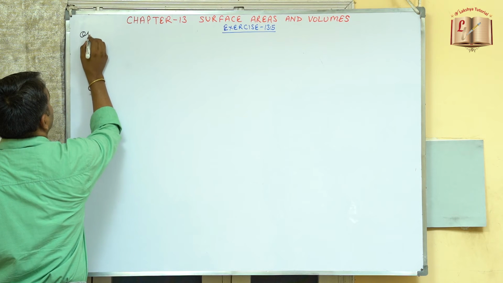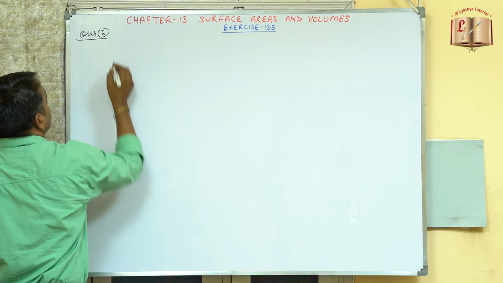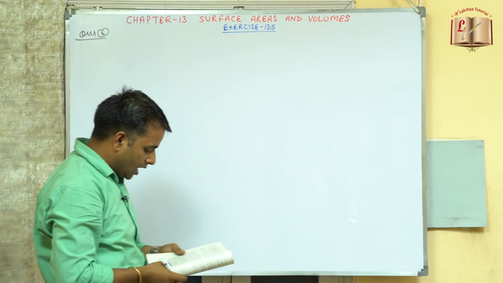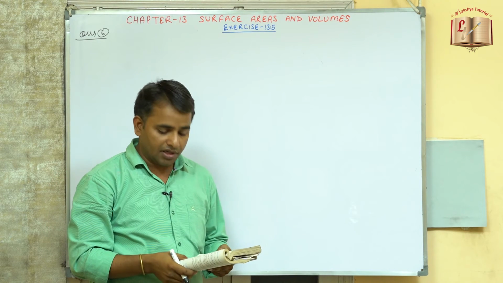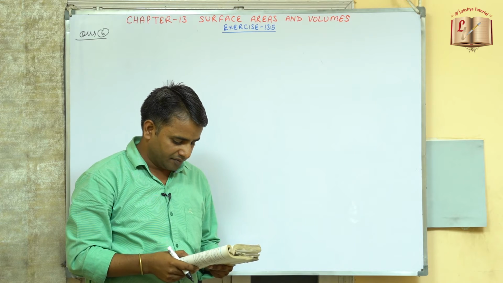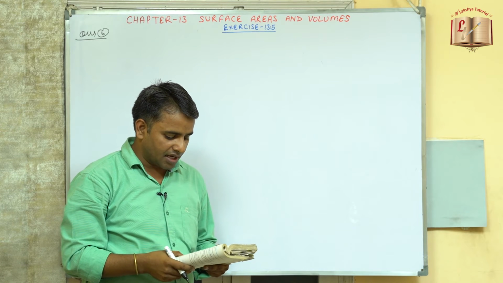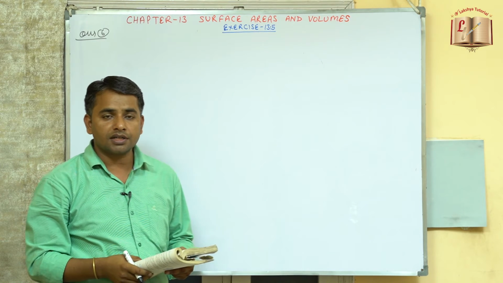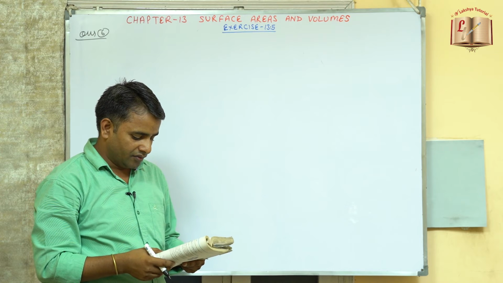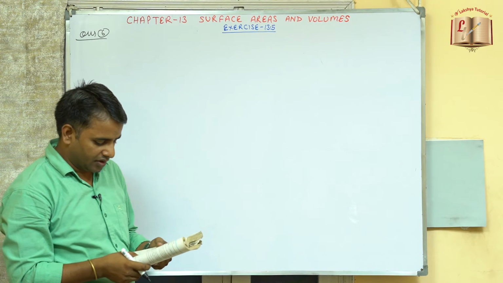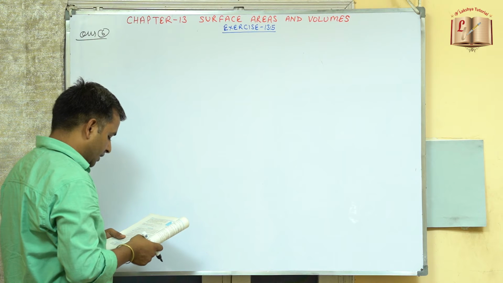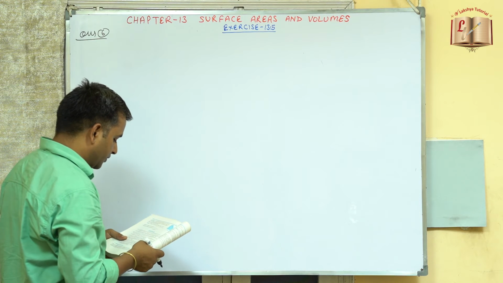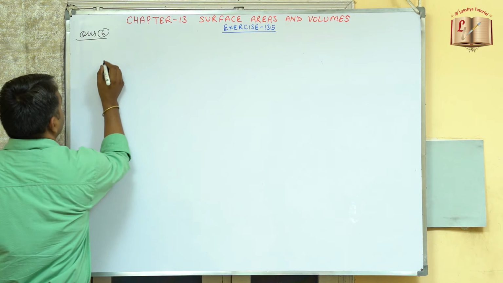So now coming to question number 6. A village having the population of 4,000 requires 150 liters of water per head per day. It has a tank measuring 20 meter, 15 meter and 6 meters. For how many days will the water in this tank last? So first of all we will find out the volume of the water required per day.